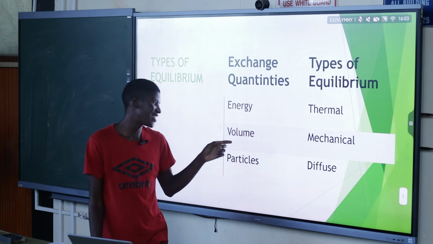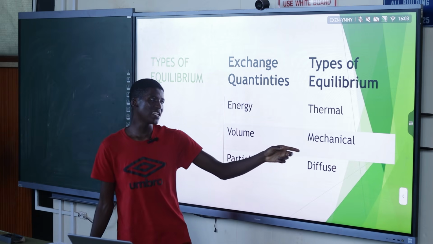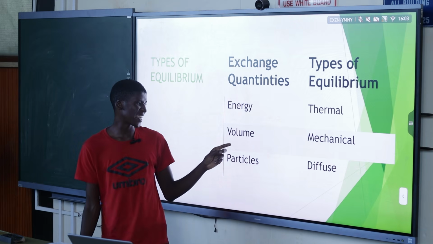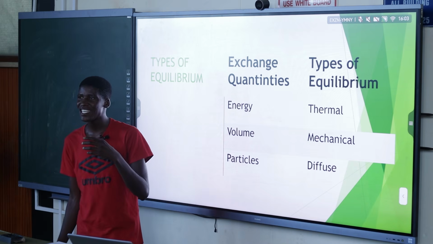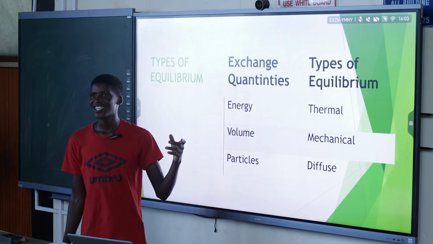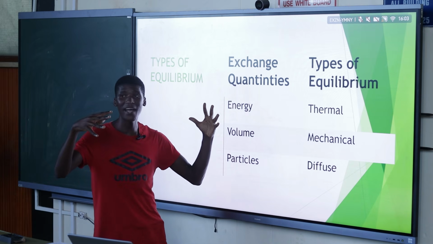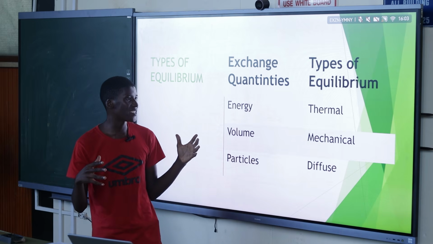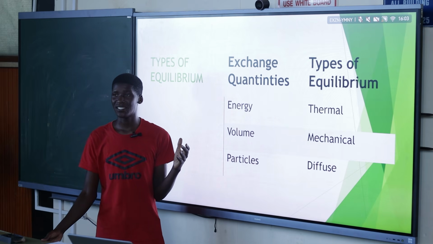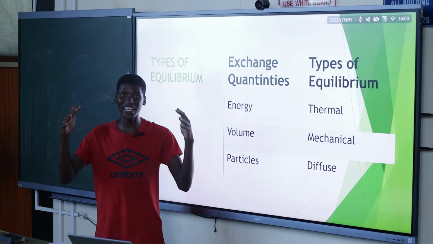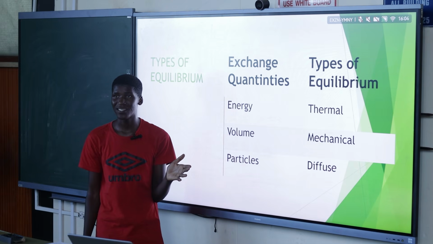But if the objects are sharing a volume, that becomes mechanical equilibrium. Okay, that's very realistic. How can we share a volume? For example, if you take a balloon, do you know a balloon? And then you blow up your balloon until it is full and really swollen. Now that your balloon is inflated, you put it in the fridge. What do you expect to happen? Take a balloon that is full of air and swollen, and you put it in the fridge. What do you expect to happen?